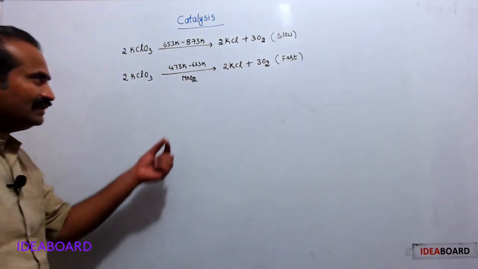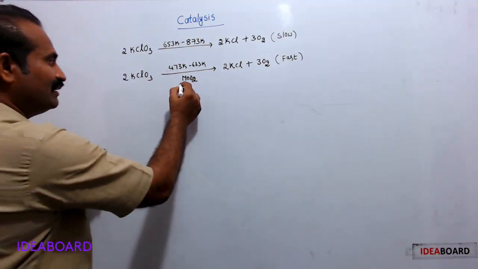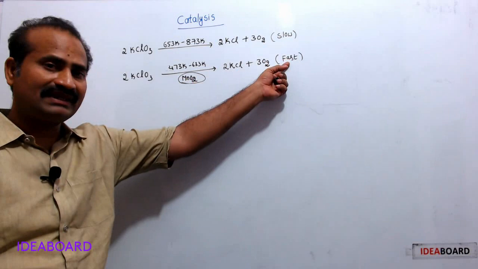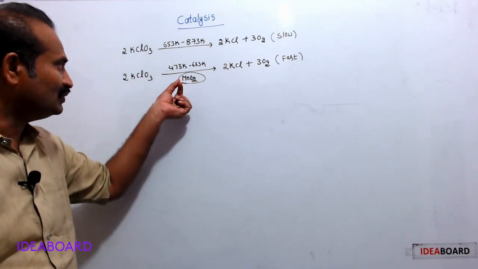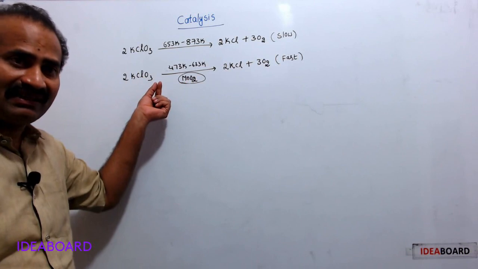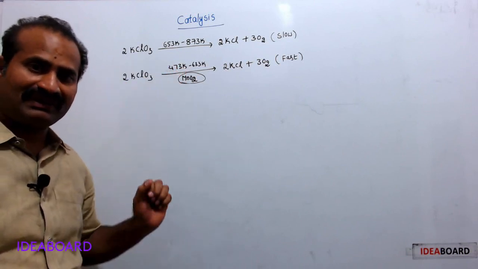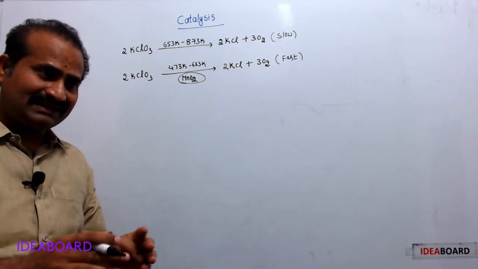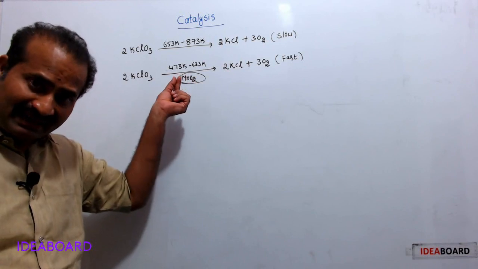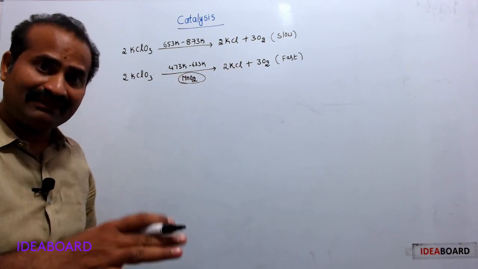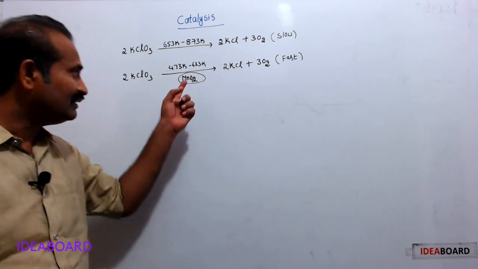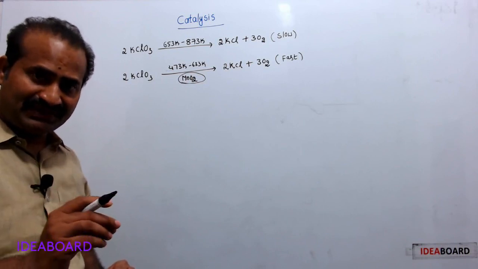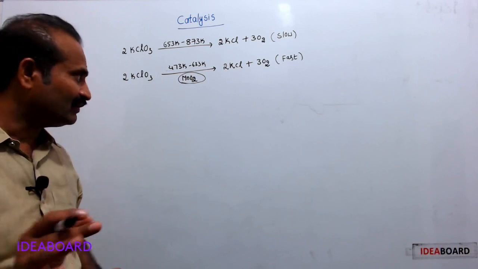So what is the role played by MnO2? In the presence of MnO2, the reaction takes place fast. Moreover, in the presence of MnO2, the same reaction takes place even at a low temperature. Therefore, MnO2 speeds up the reaction, and because of this the same reaction takes place at a relatively low temperature. Therefore, MnO2 is said to be a catalyst. A catalyst is a substance which speeds up the reaction.